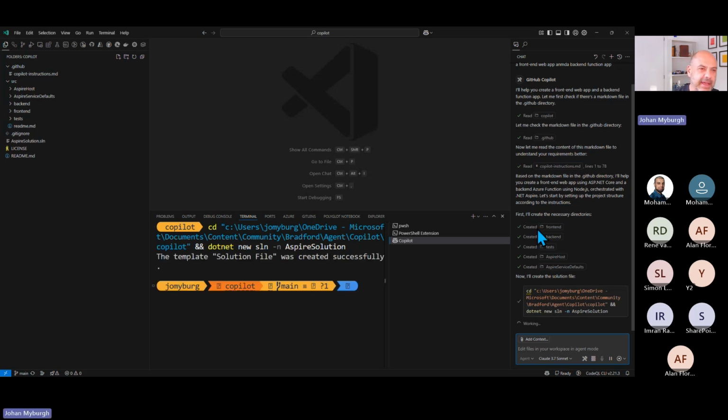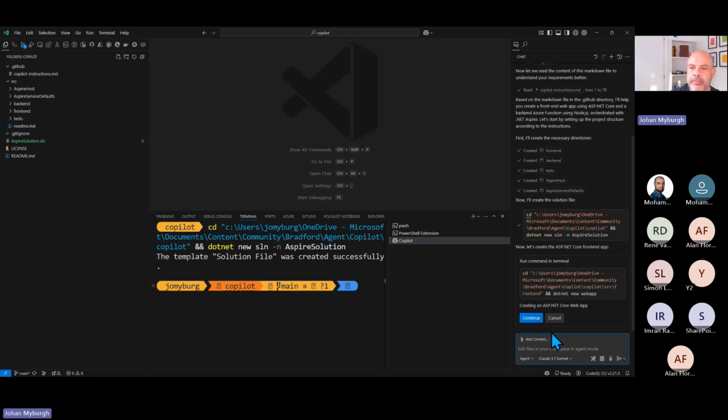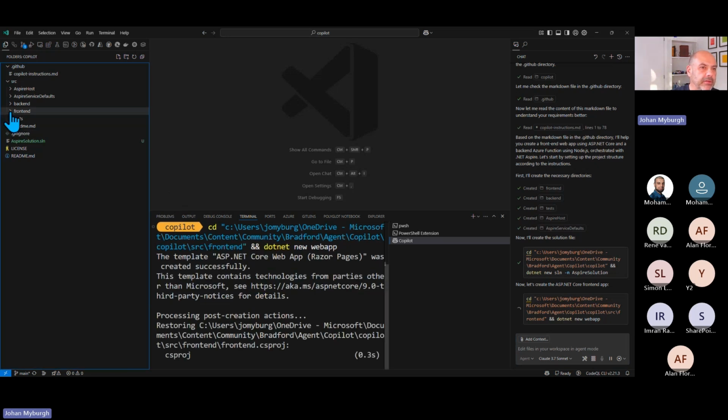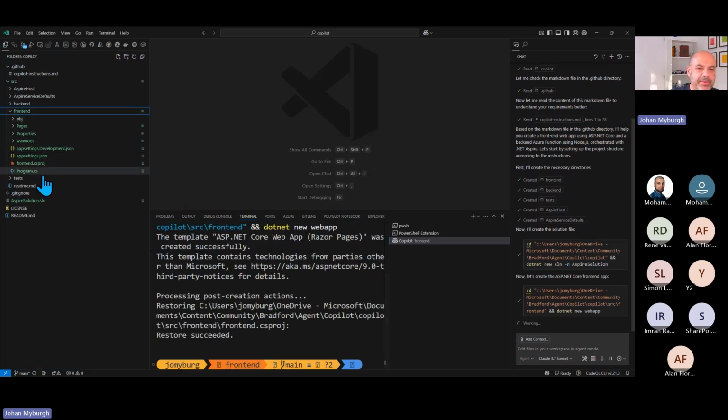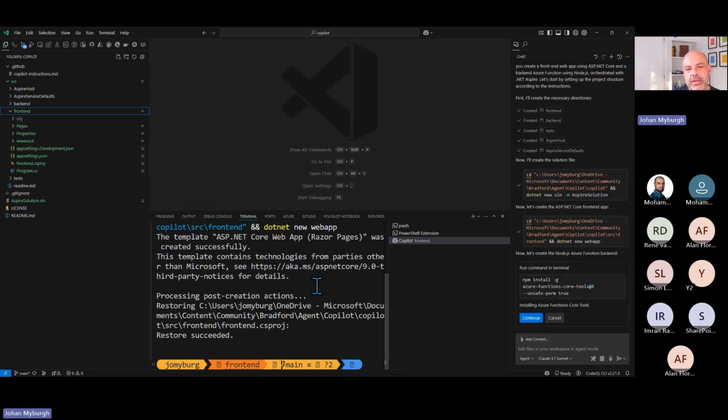I'm just going to scaffold everything together quickly. That's just the solution file. And then you can see for the front end folder, it's creating a new web app in the front end folder. So if I go to the front end, you'll see there's a web app starting to get created there. If there was an error on the command line here, it would effectively troubleshoot the error until it can fix the error, even if it has to remove certain files.